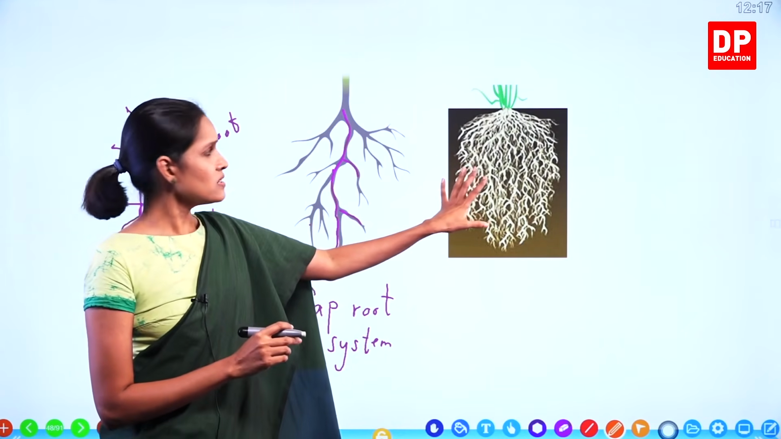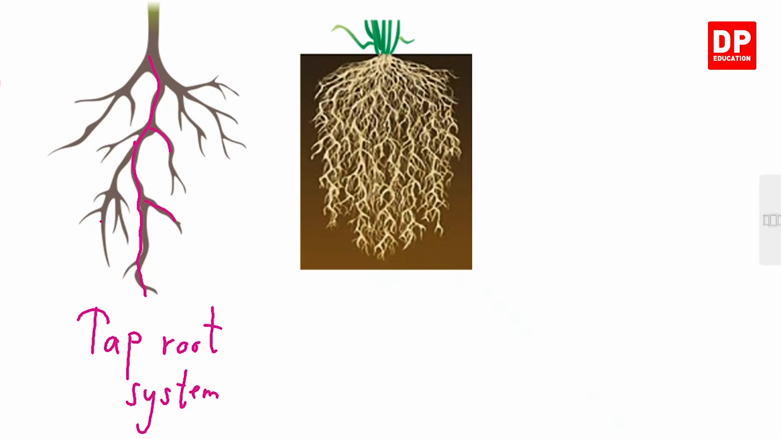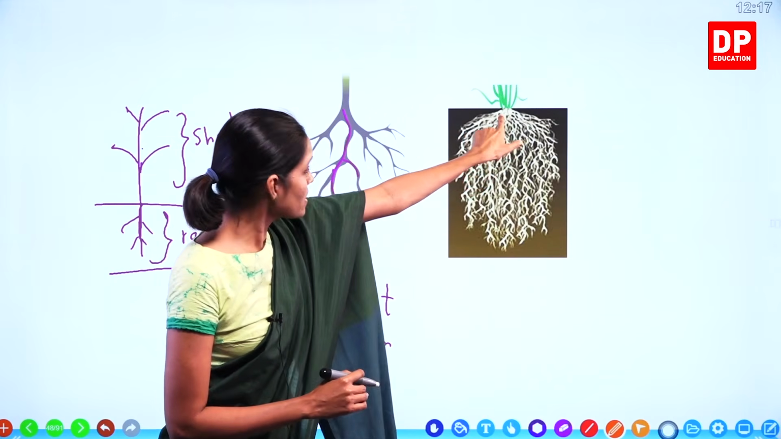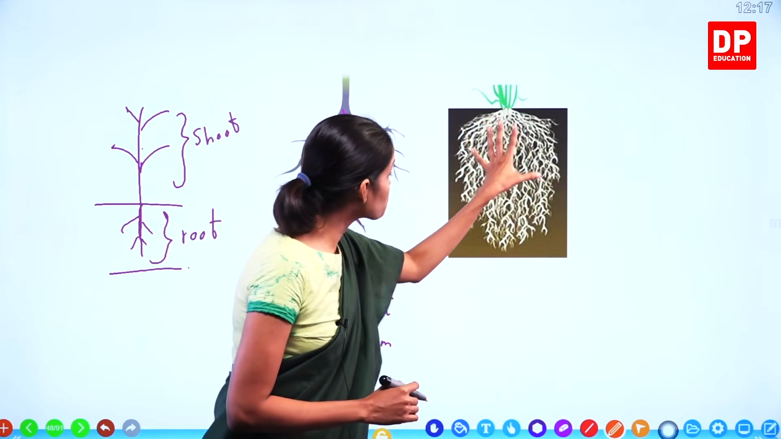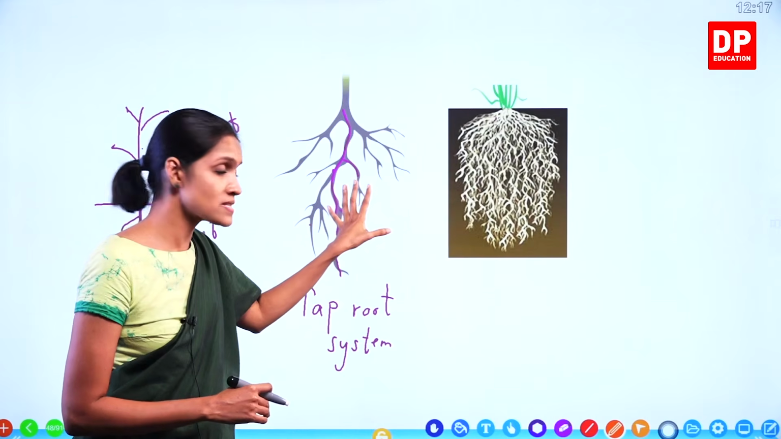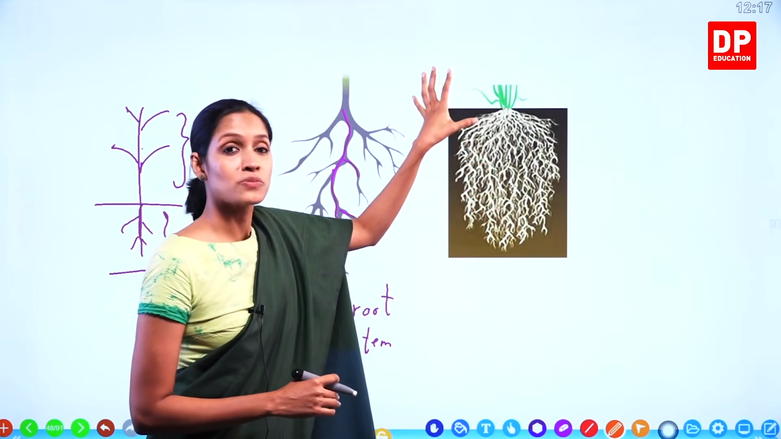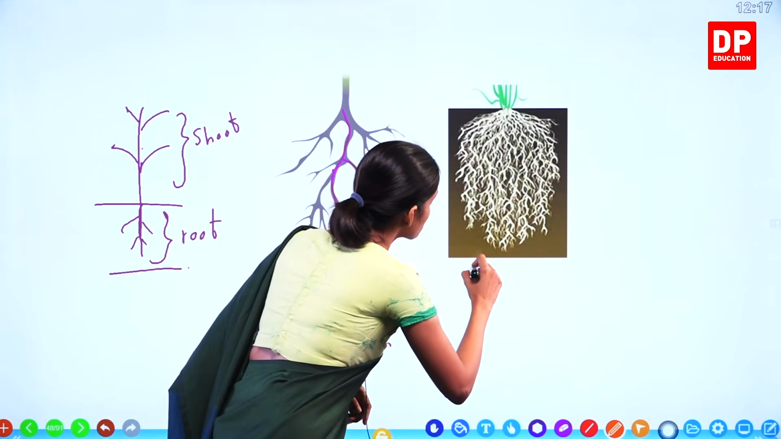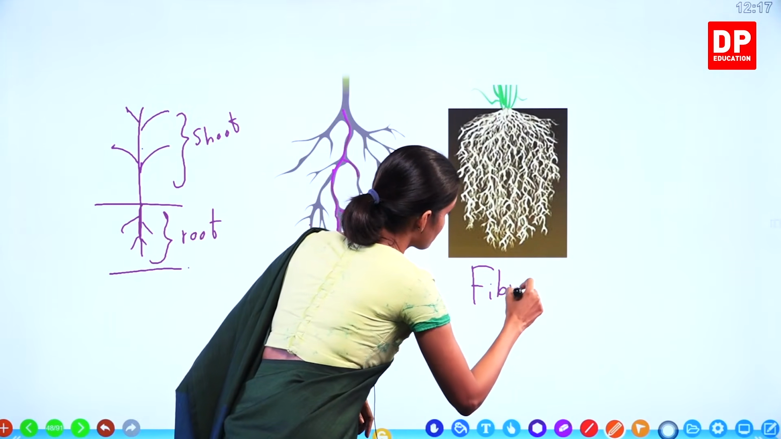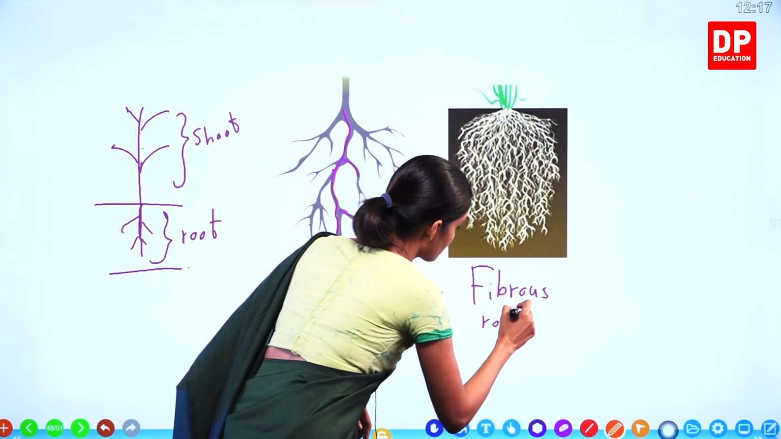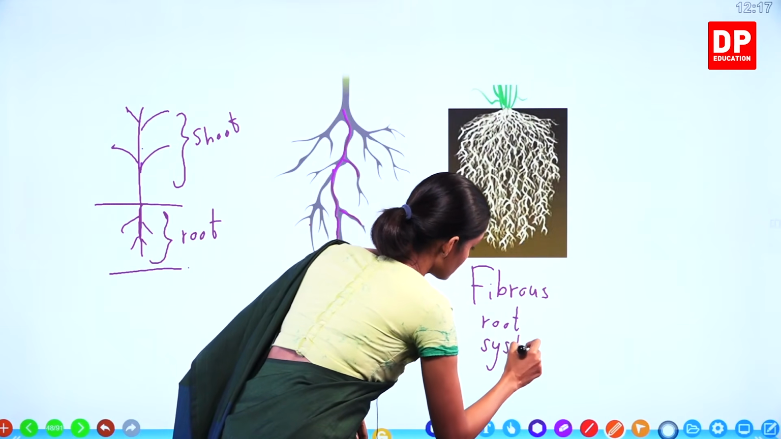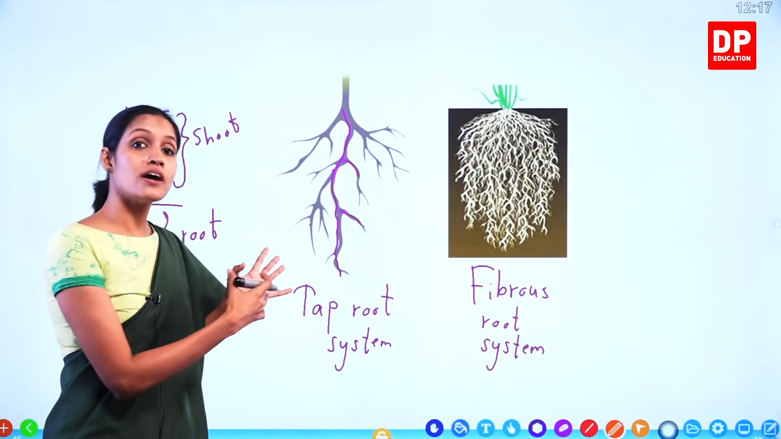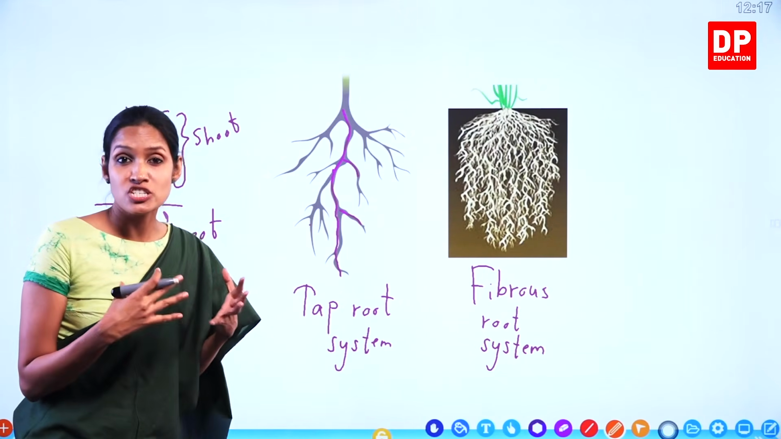Now look at this one, children. Can you see any main root here? Just like here, you can't see. You can see all these tiny roots, they arise from this point. This type of root system, where no main root is present, where all the other roots arise from the same point, this type of root system is known as a fibrous root system. Right, children? So now you all know that if we take roots also, there are morphological differences, there are structural differences.